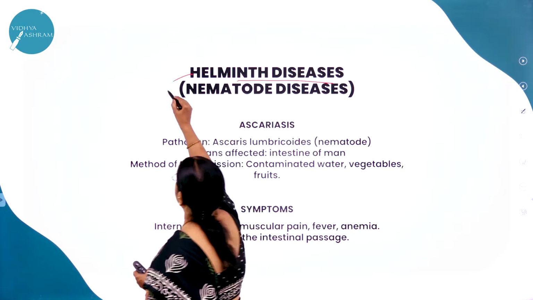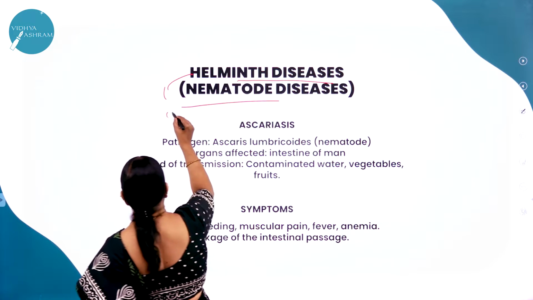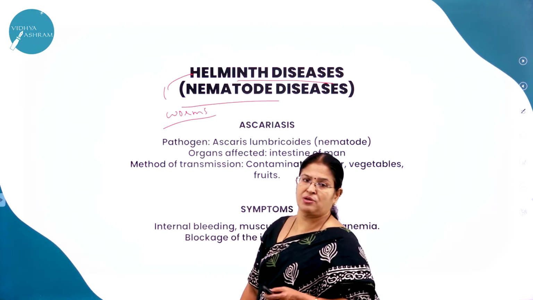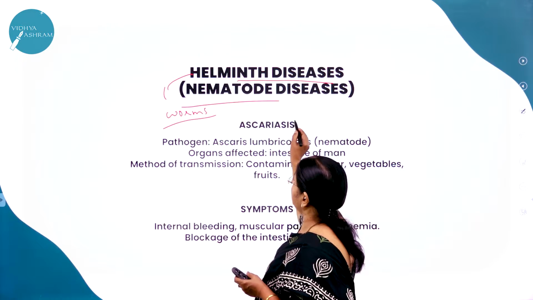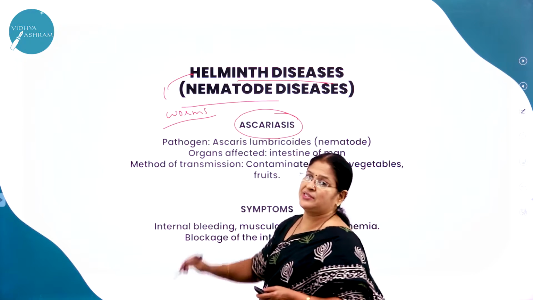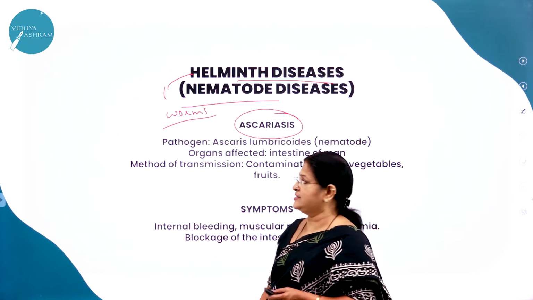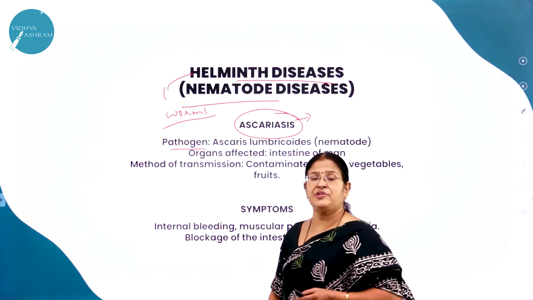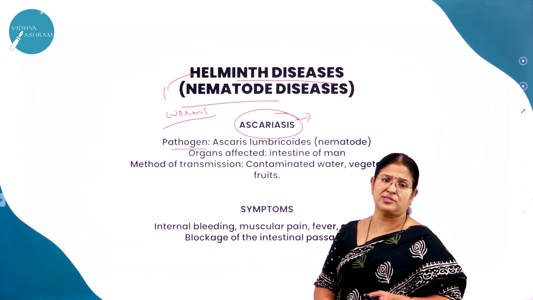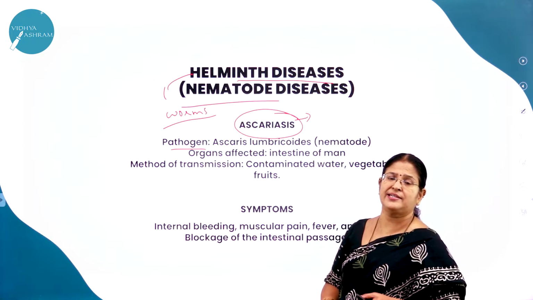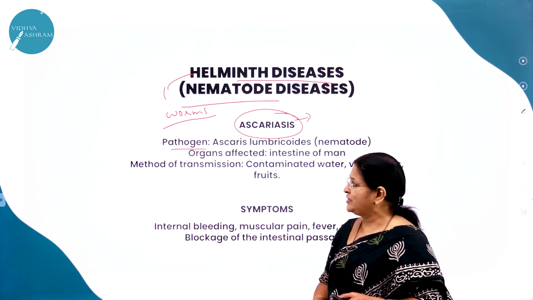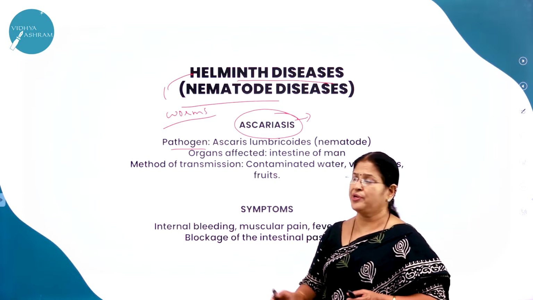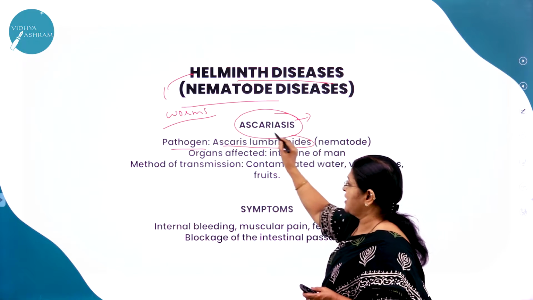The very word helminths, they are also called nematodes, that is worms. Helminths are also called as what? Worms. And a very common helminth disease is called ascariasis. The disease is called ascariasis. Then what is the pathogen, or the causative organism which causes ascariasis? It is nothing but a nematode helminth worm called Ascaris lumbricoides. It is called Ascaris lumbricoides.